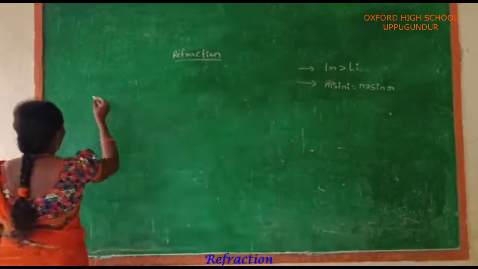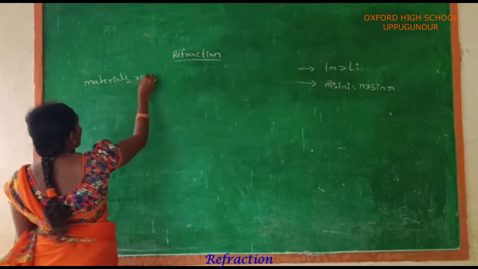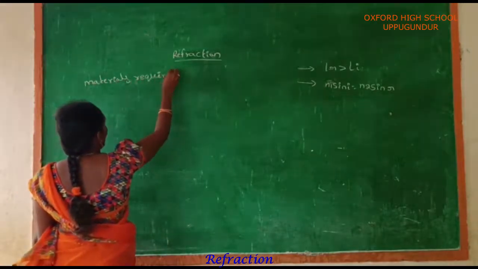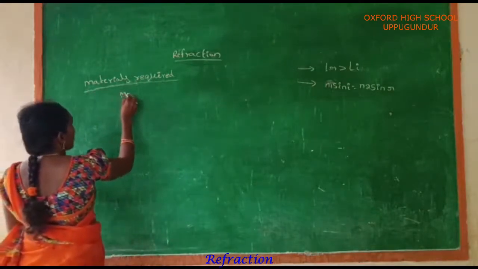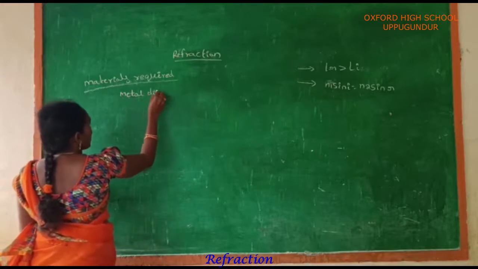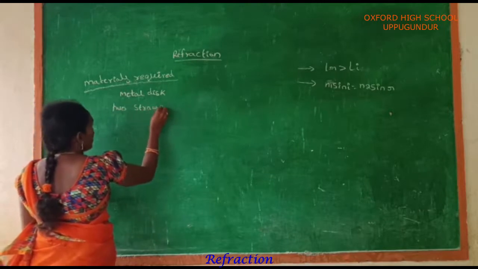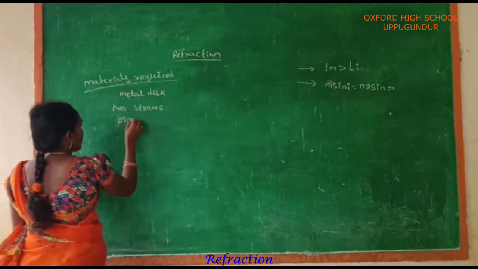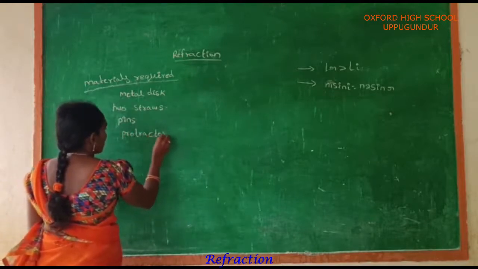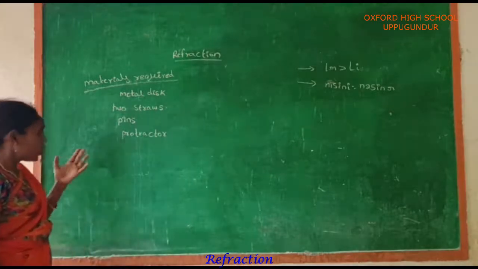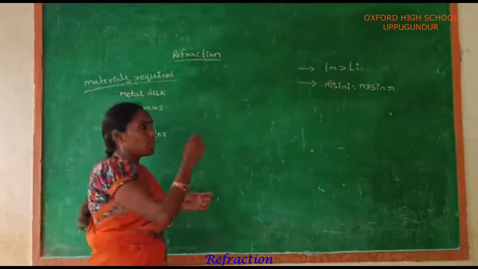What materials are used for doing this experiment? First, a metal disc. Next, two straws, pins, and a protractor. Metal disc, two straws, pins, and protractor. These are the materials for doing this experiment.